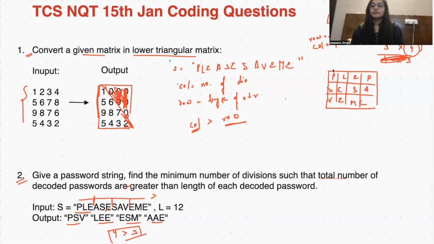First will be this one, that is PSV. Then second will be this one, that is Li. Then this will be ESM. Then last will be AAE. So these will be my 4 strings that I need to give, which are following the logic and the criteria. We haven't discussed the logic properly, right?